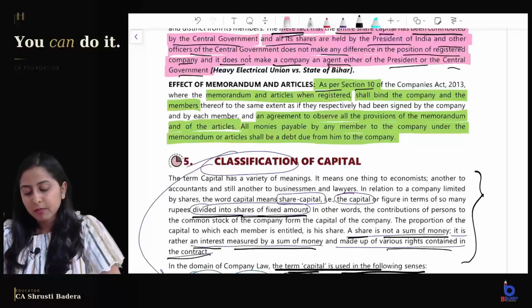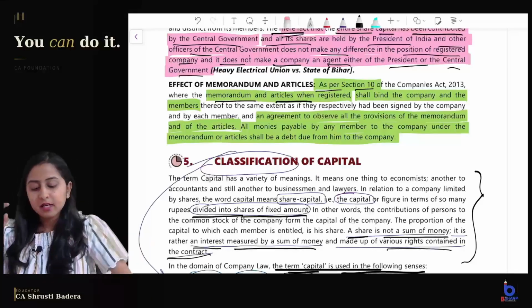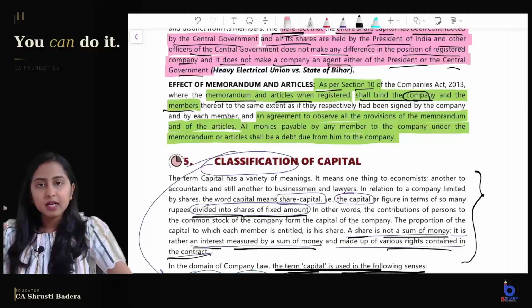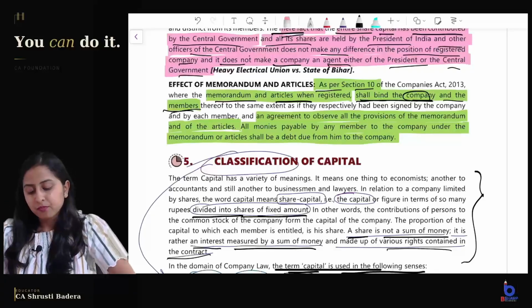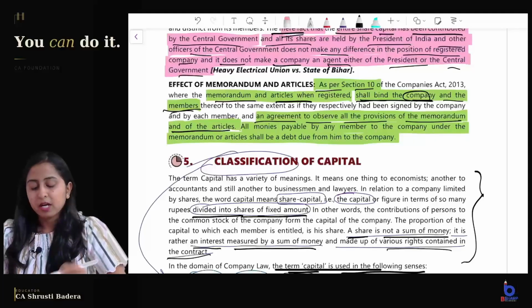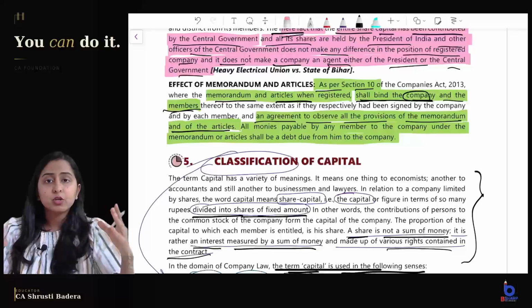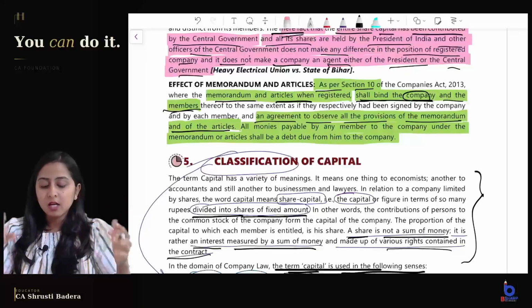Once the articles and memorandum are registered, there comes a binding contract between the company as well as the members. Section 10 says, where the memorandum and articles are registered, they shall bind the company and the members, as an agreement to observe all the provisions of the memorandum and of the articles. Now it is the duty of the company as well as the duty of the members to observe all the provisions given in the memorandum and articles.